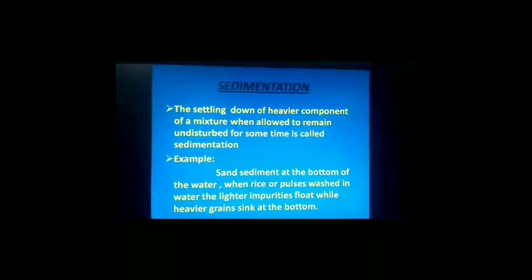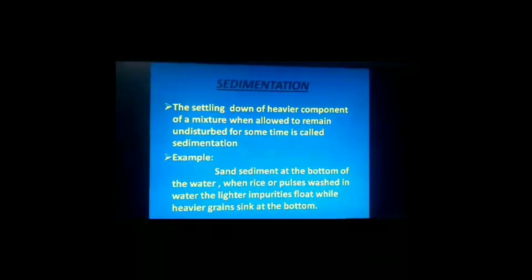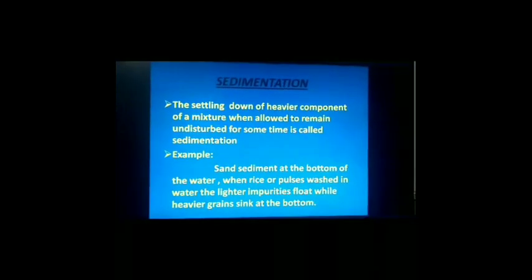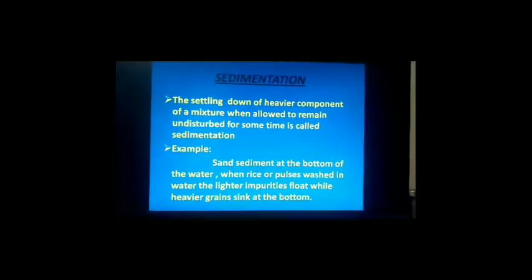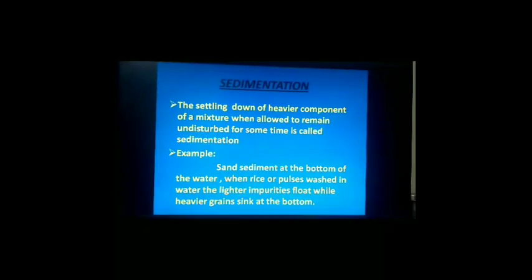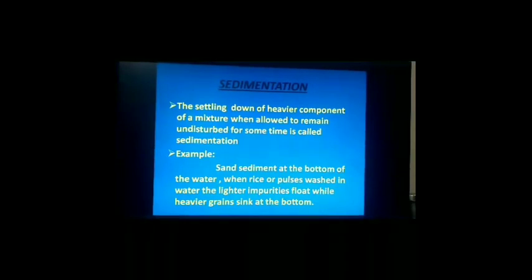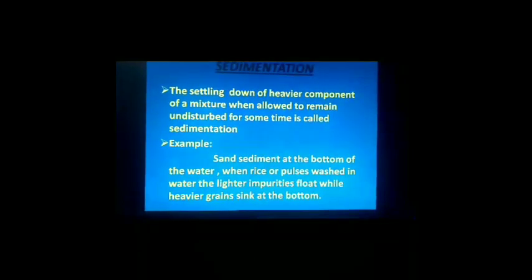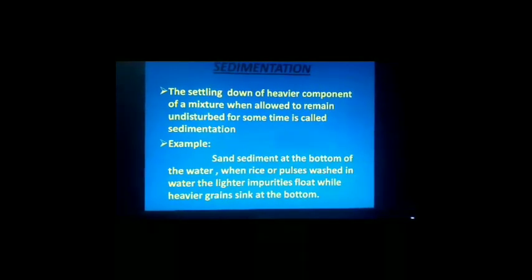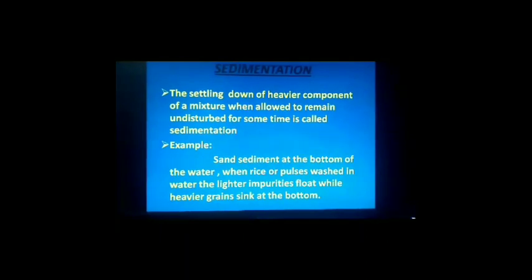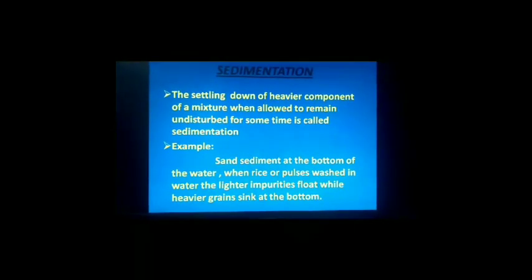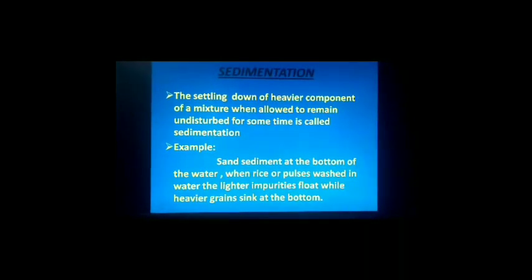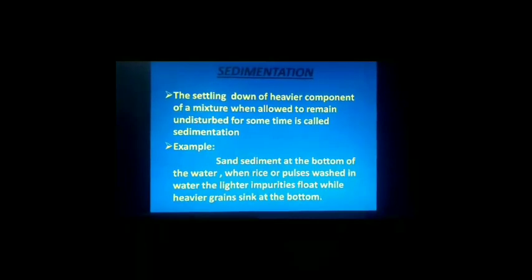What is sedimentation? The settling down of heavier component of a mixture when allowed to remain undisturbed for some time is called sedimentation. For example, sand sediment at the bottom of the water. Likewise, when rice or pulses are washed in water, the lighter impurities float while heavier grains sink at the bottom. This is called sedimentation.